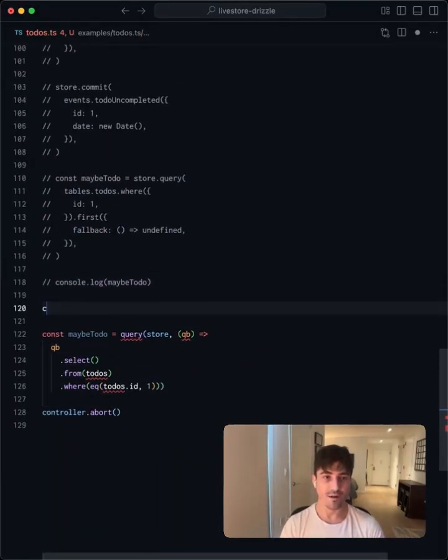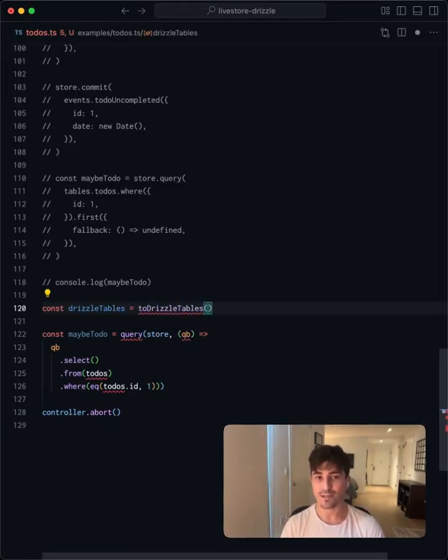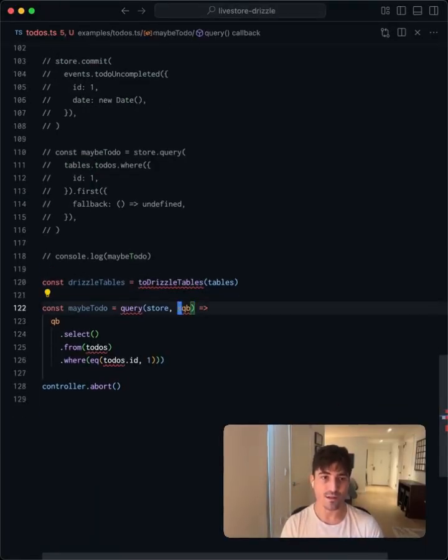I think that a desirable experience would be to say drizzleTables equals toDrizzleTables and pass in tables, the LiveStore versions. And then drizzleTables will be a map type. So we're going to define a toDrizzleTables function as well as a query function.